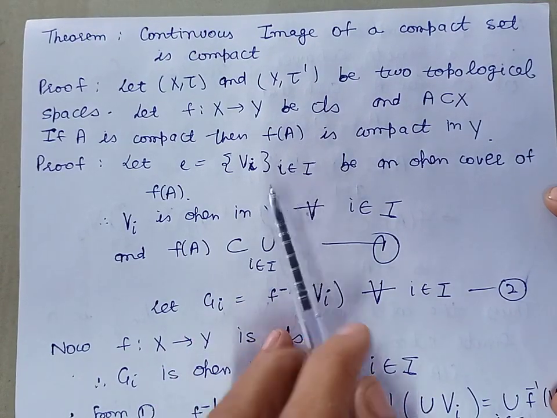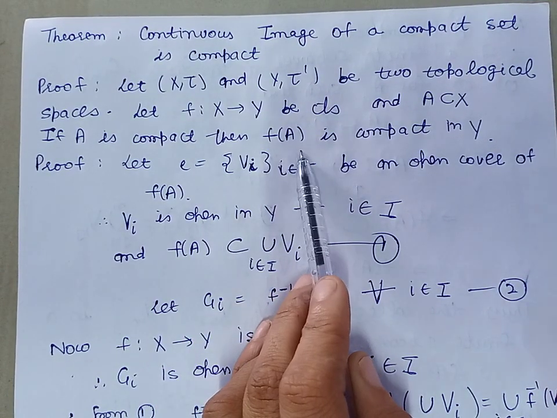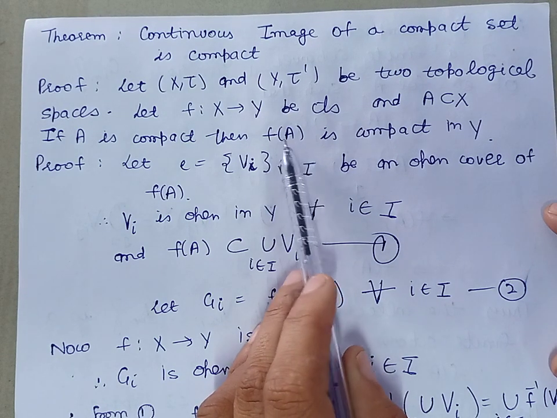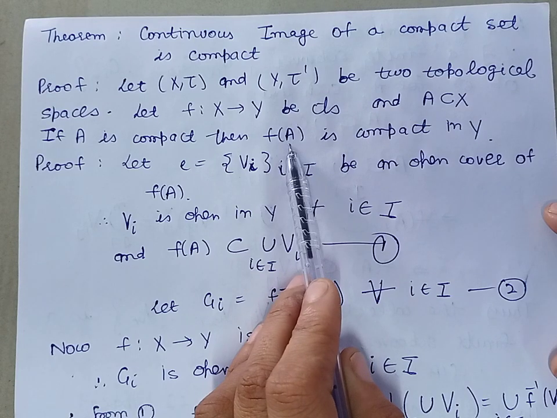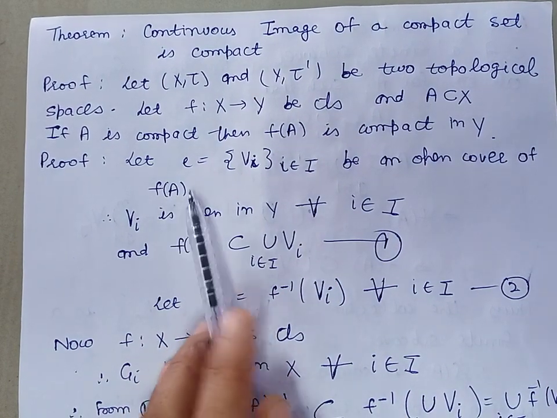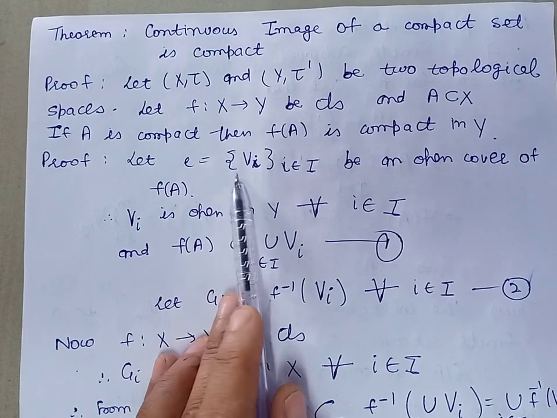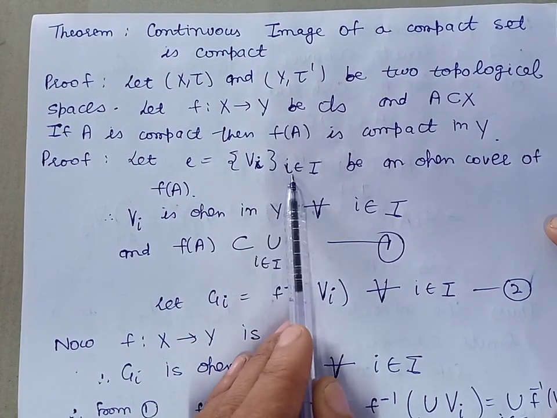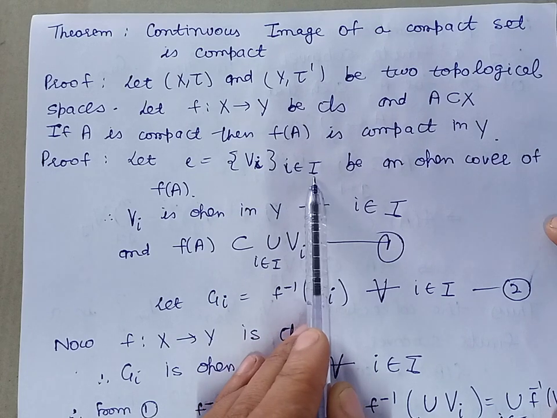In order to prove that f of A is compact in Y, we have to prove that every open cover of f of A has a finite subcover. So let us take an open cover of f of A denoted by the collection E, which is the collection of members Vi, i belongs to the index set.